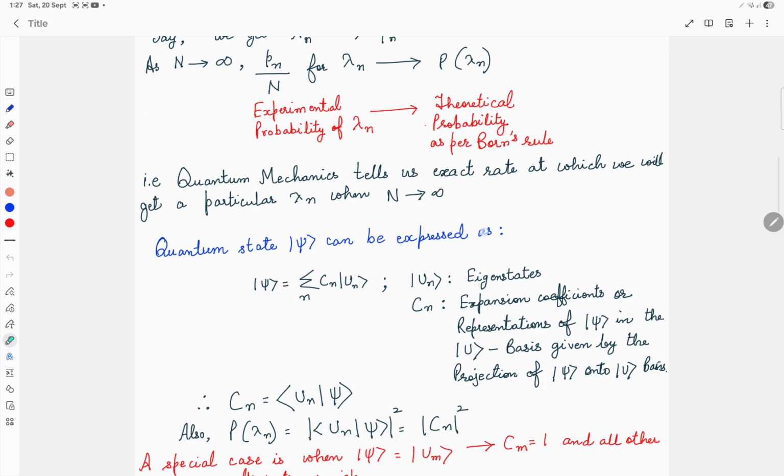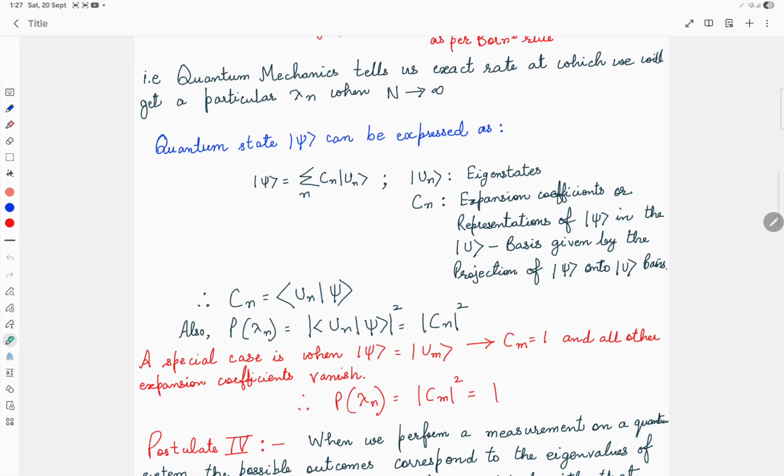Now we can express the quantum state psi as a summation of the basis states, or the eigenstates, and their coefficients, as a linear combination of the basis states. Here |un> are the eigenstates, and cn's are the expansion coefficients, or the representations of |psi> in the |u> basis, given by the projection of psi onto the u basis.